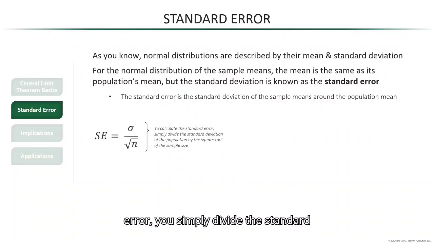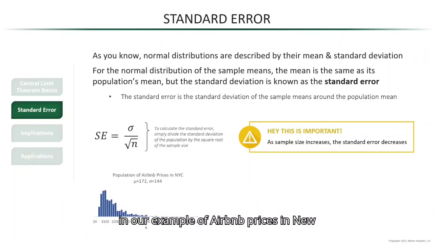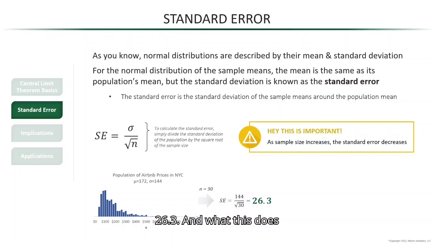And to calculate the standard error, you simply divide the standard deviation of the population by the square root of the sample size. And since the sample size is on the denominator here, well then as sample size increases, the standard error decreases. Now, in our example of Airbnb prices in New York City, the population mean is 172 and the standard deviation is 144. So if we assume a sample size of 30 prices, then we divide 144, which is the population standard deviation, by the square root of 30, and get a standard error of 26.3.